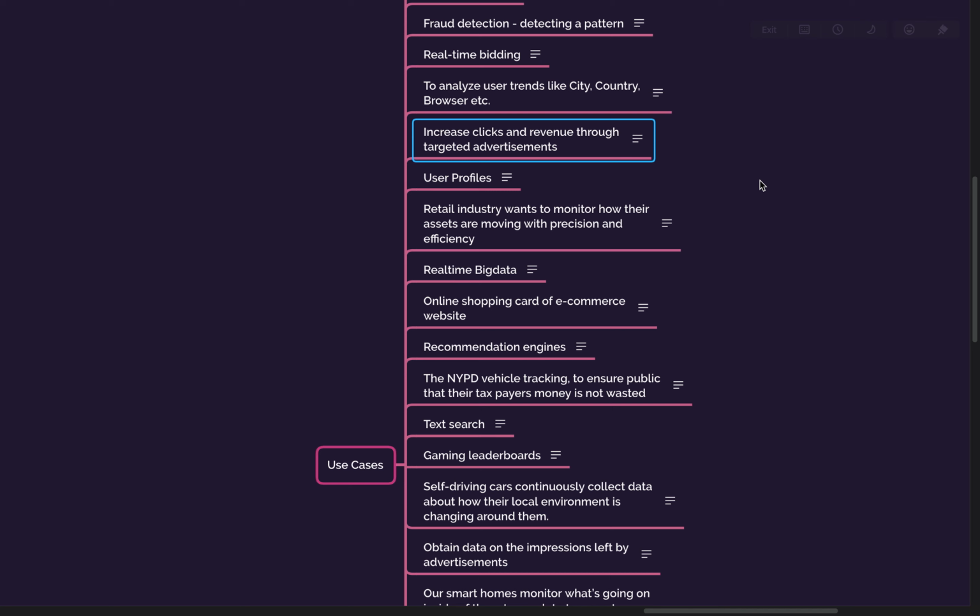How targeted advertisement works is you categorize people: these are similar kinds of people, these are similar kinds of people, and then you target these users with a specific advertisement or a bouquet of advertisements. So how will you achieve that?